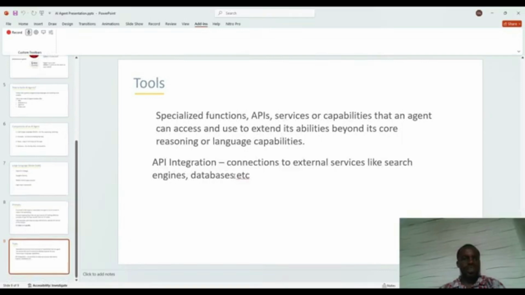Now, let's move on to tools. Tools are specialized functions, APIs, services, or capabilities that an agent can access and use to extend its ability beyond its core reasoning and language capability. For instance, let's say I want to search the web. I'm just giving it as an example.